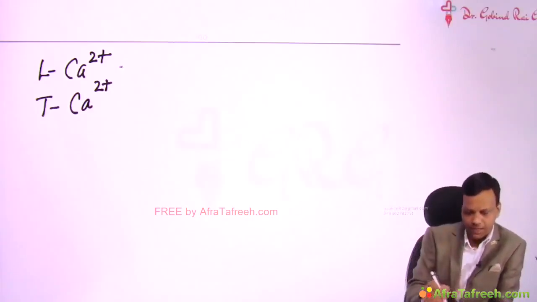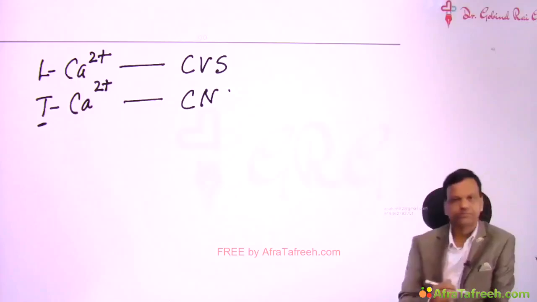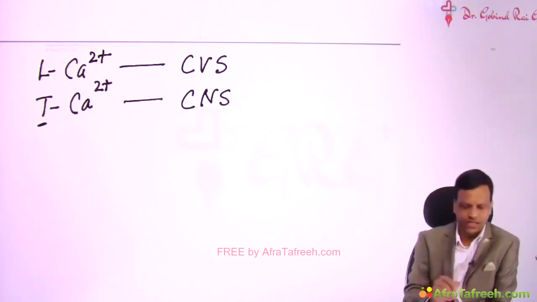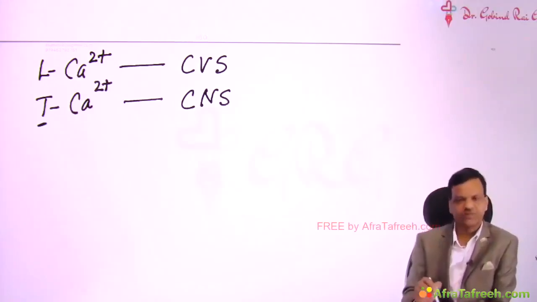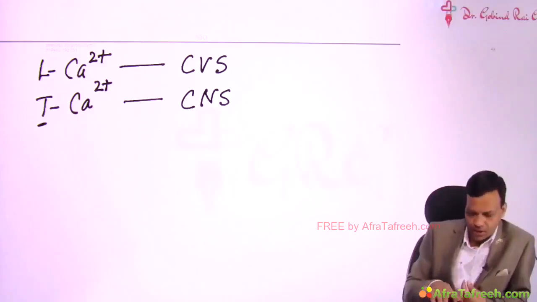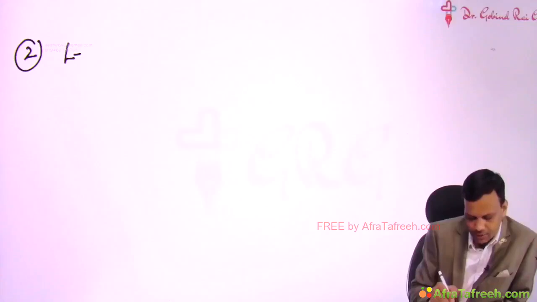L-type calcium channels are mainly present in the cardiovascular system, and T-type calcium channels are mainly present in T for thalamus. You can remember they are present mainly in the central nervous system. Although L-type means long lasting, T for transient, you can remember T for thalamus. So in the cardiovascular system, wherever we study calcium channels, they are mainly L-types, whereas in CNS we will study T-type calcium channels. So in angina we use L-type calcium channel blockers. So the second group of drugs in angina are calcium channel blockers.